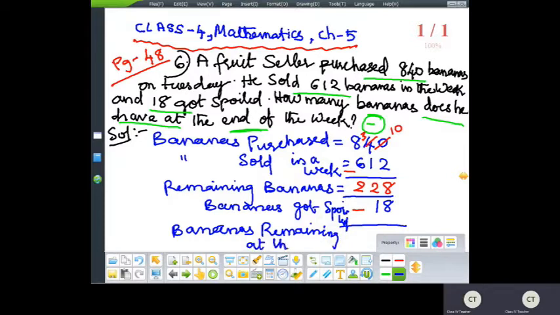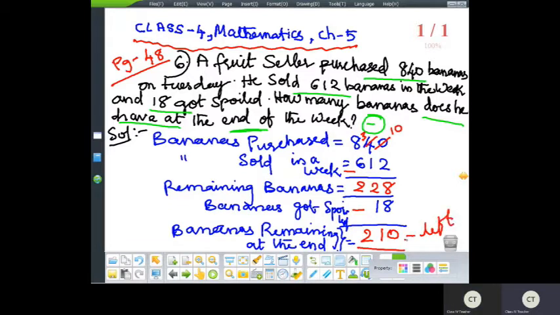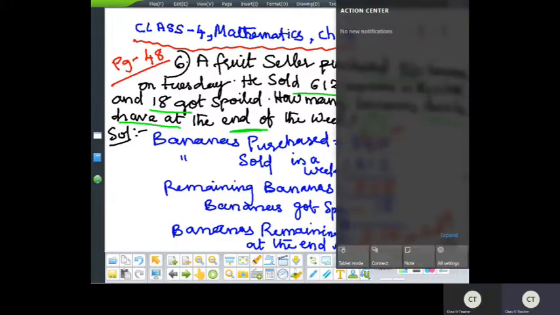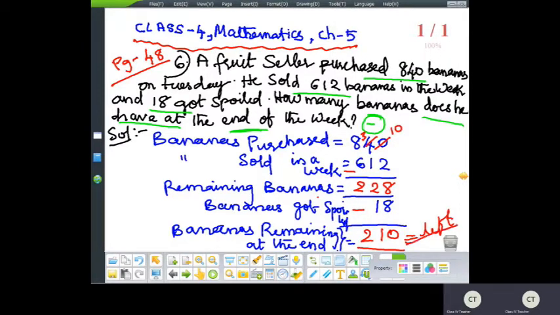Whatever answer you get is the bananas remaining. So now let me do the subtraction part. 8 minus 8 is 0. 2 minus 1 is 1. 2. So how many bananas are left at the end of the week? 210 bananas. Yes or no? So this is our answer.